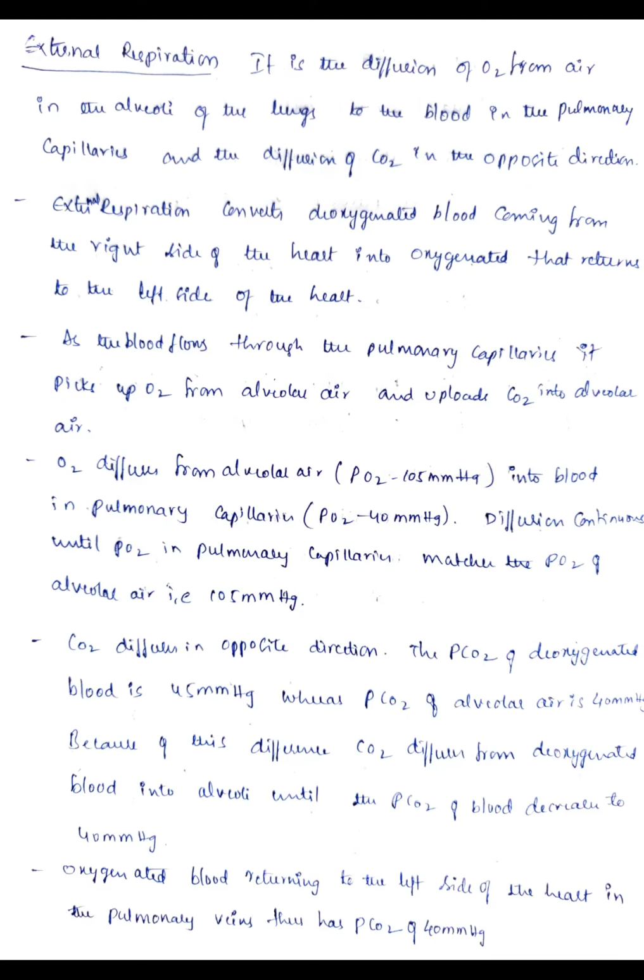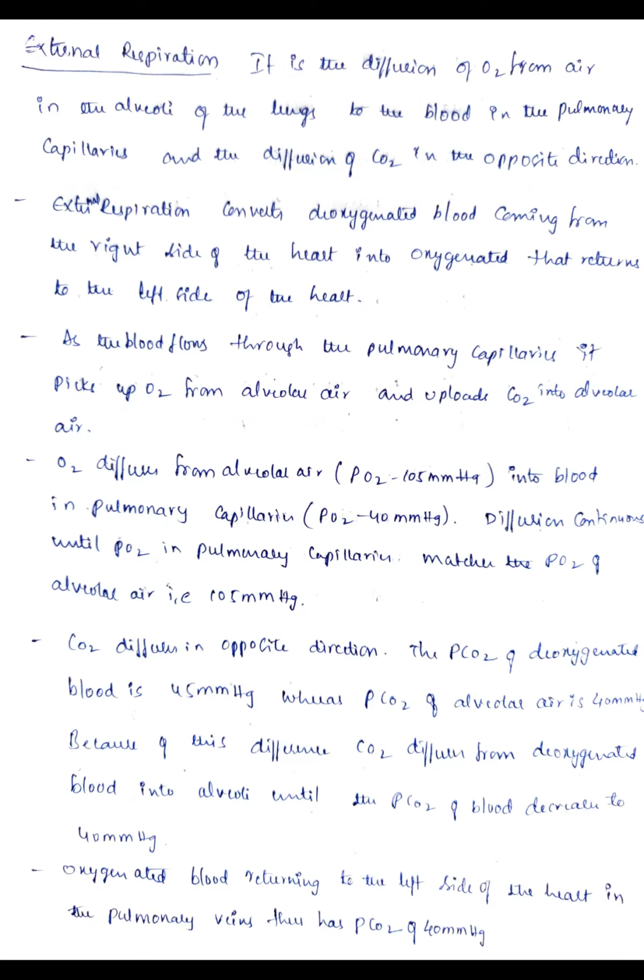Once it reaches the equilibrium, the net diffusion stops. Clear? Until now we have seen how oxygen moves from alveolar air into the pulmonary capillaries.